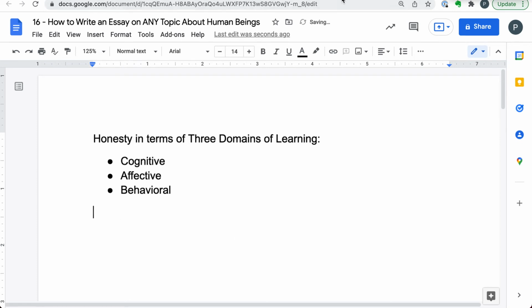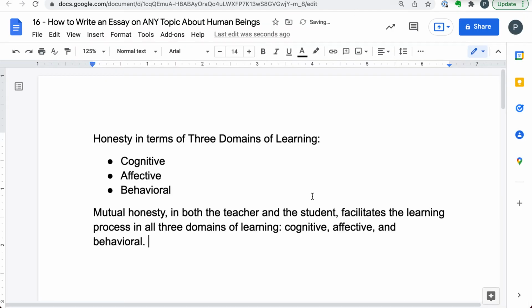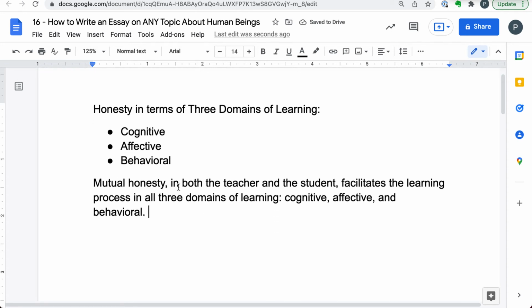Not this, but actually this one over here. And let's paste it here. Let's see what I came up with. Mutual honesty in both the teacher and the student facilitates the learning process in all three domains of learning: cognitive, affective, and behavioral. I just gave you the main point, meaning the full thesis statement as I wrote it. It took me like a couple of minutes to think about it because I've done it so many times, but here we are. This is a complete thesis statement, you see?